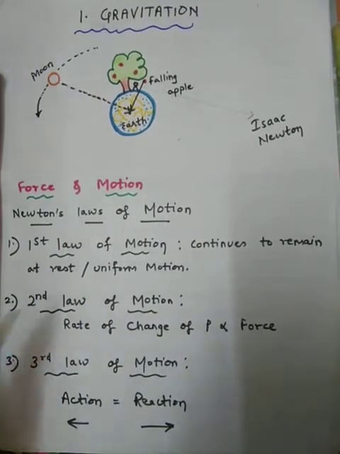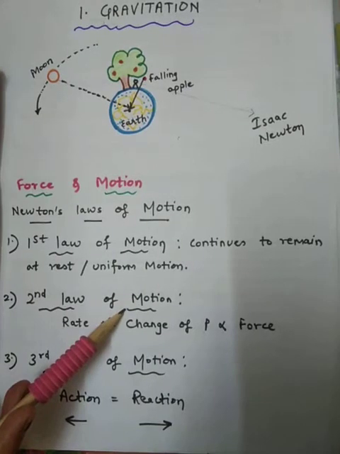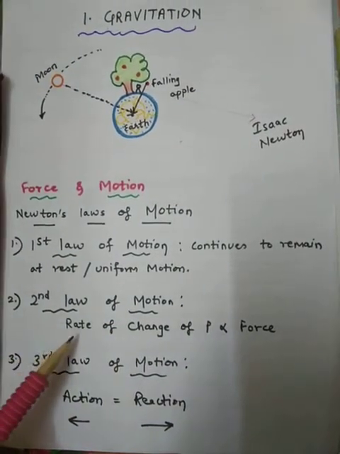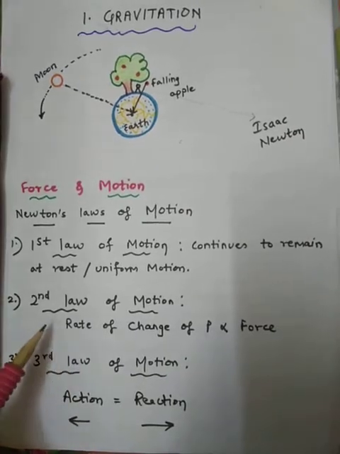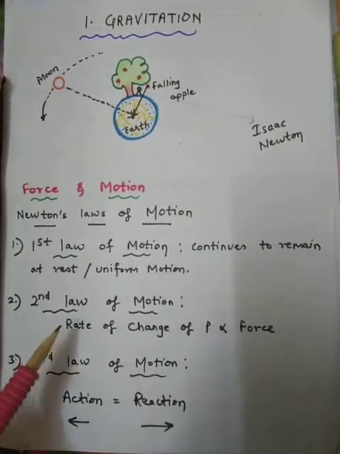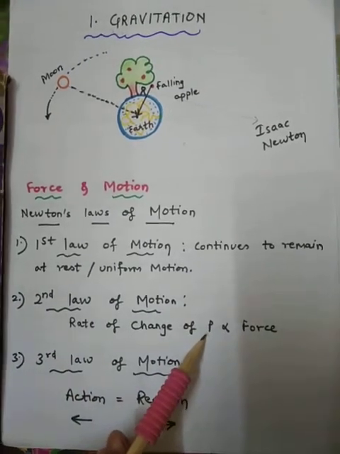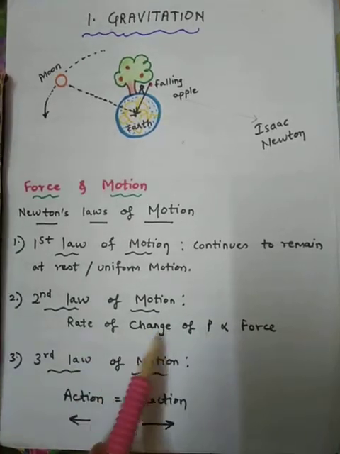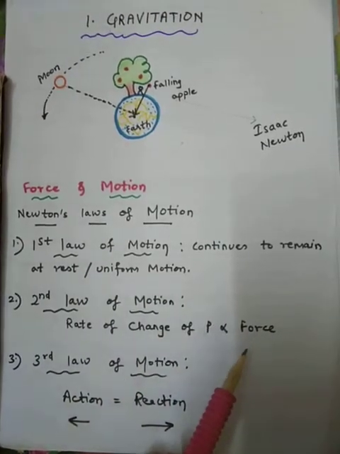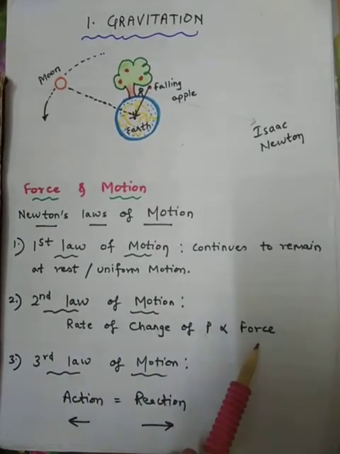Then we came to Newton's second law of motion, where we have derived the very important equation which is called force equation. F is equal to m into a, that is F is equal to mass into acceleration. The second law of motion said that the rate of change of momentum, I hope you remember momentum was denoted by capital P, is directly proportional to applied force, and this change of momentum takes place in the direction in which the force is applied.